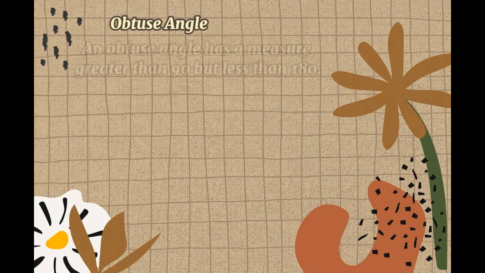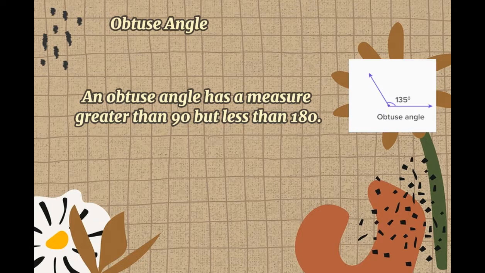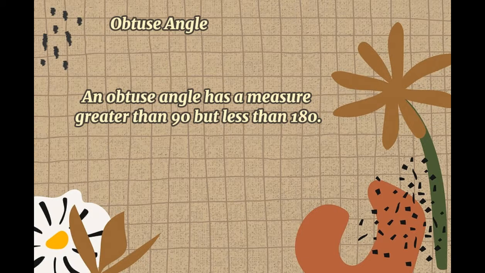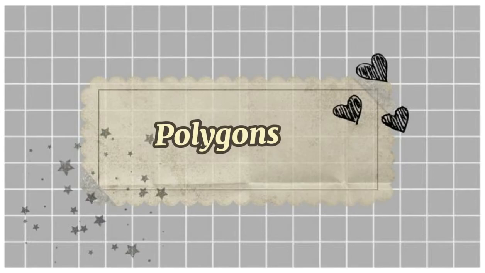Next is obtuse angle. So an obtuse angle has a measure greater than 90 but less than 180. So we have here the obtuse angle. It is greater than 90 but less than 180. Let's proceed to the polygons.